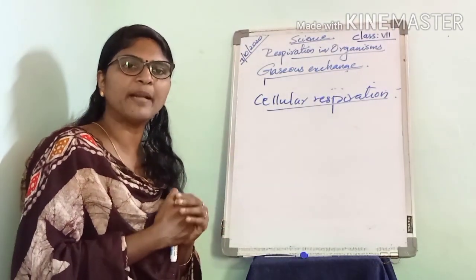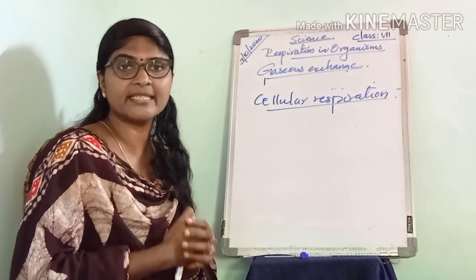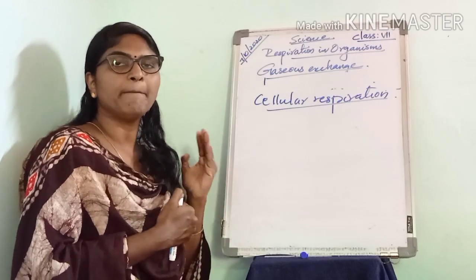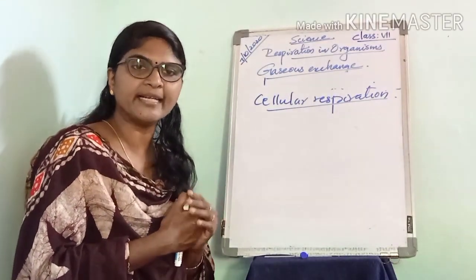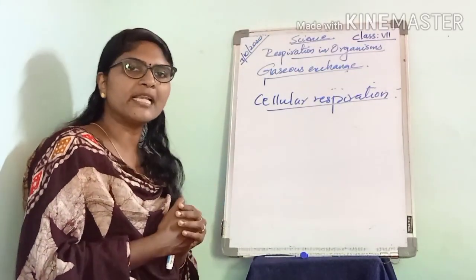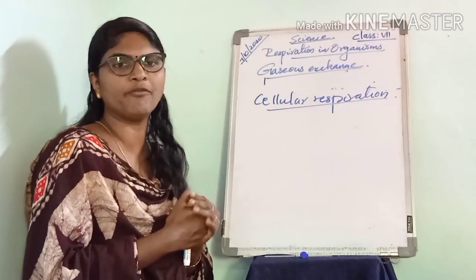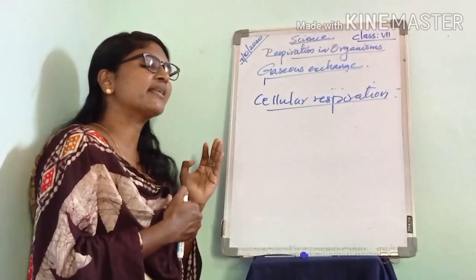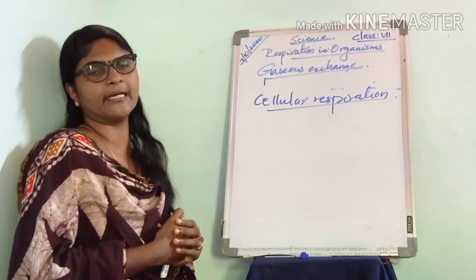The process of breaking down of food in the cells with the release of energy is called cellular respiration. It occurs in every cell of an organism.